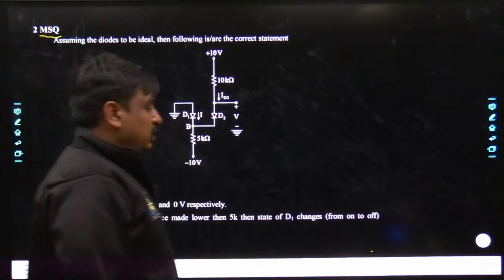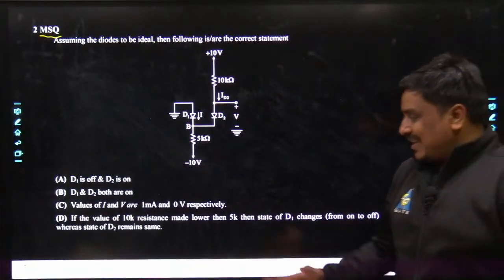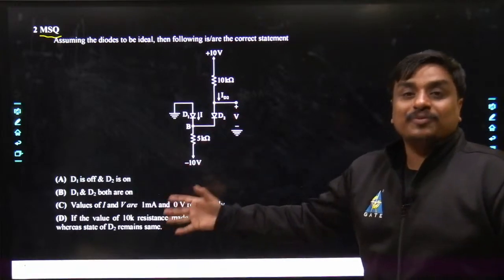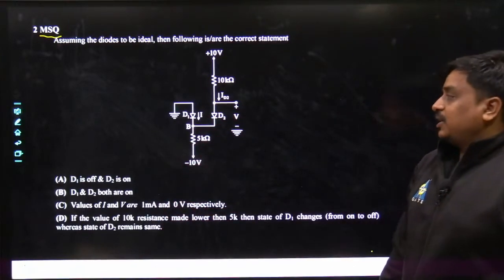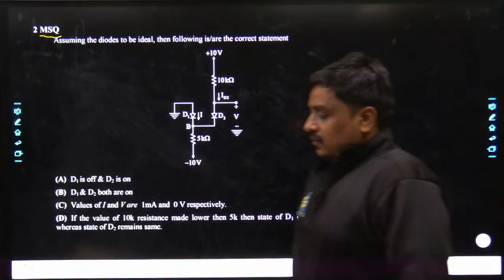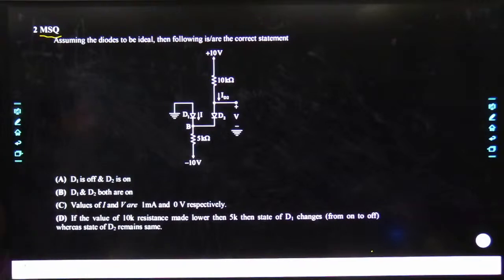Yes or no? Anyways, I would give around 30 seconds to all of you just to say yes or no, whether option D is a correct option or not. Tell me. My dear friends, try to understand what I am saying.